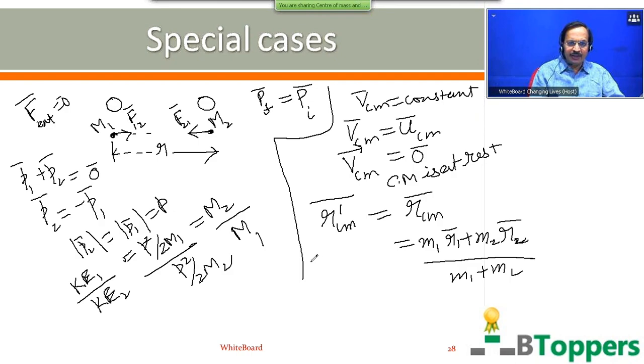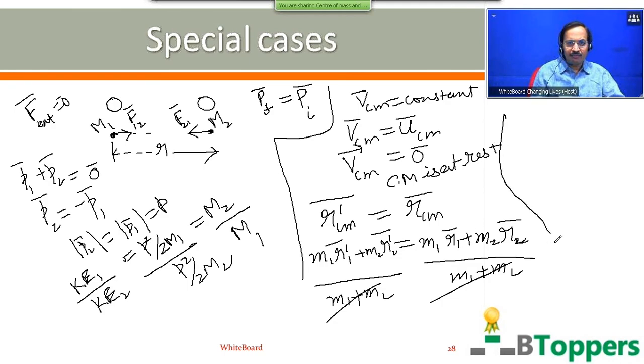The position vector of the center of mass at a later instant, you can write as m1 r1 dash bar plus m2 r2 dash bar by m1 plus m2. m1 plus m2 can cancel. Here r1 dash bar is the position vector of the final position of the first particle of mass m1, and r2 dash bar is the position vector of the final position of the second particle of mass m2.